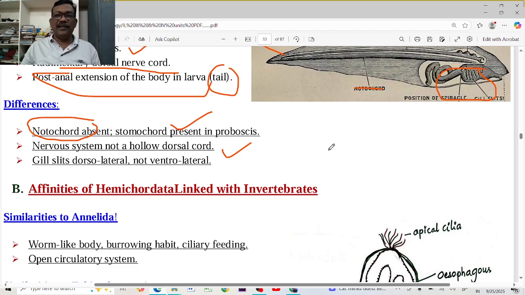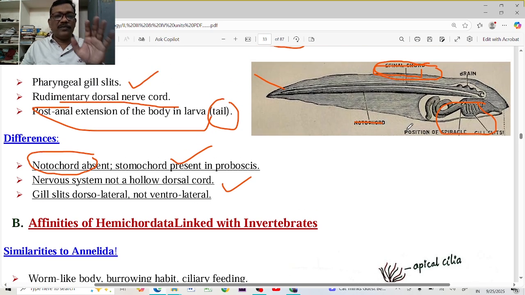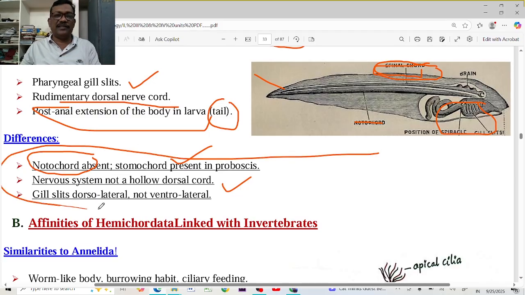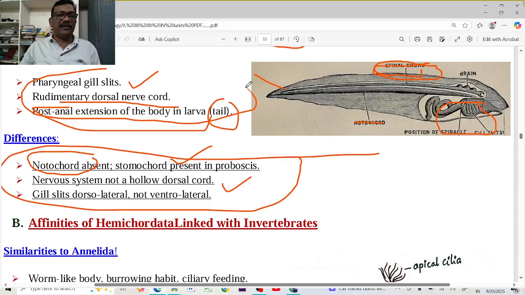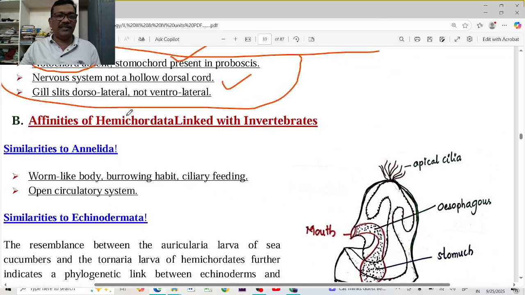Gill slits are dorsolateral. These are the gill slits. These are dorsolateral, but the ventrolateral gill slits are present in the chordates. These are the three differences. These three differences do not belong to the chordate. These three characters belong to the chordate. So these are the affinities with the chordate.